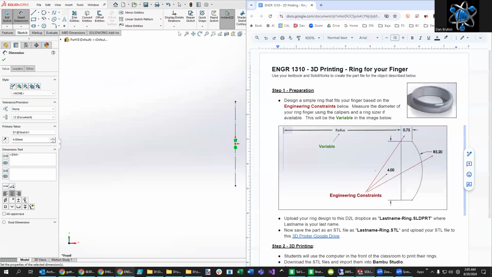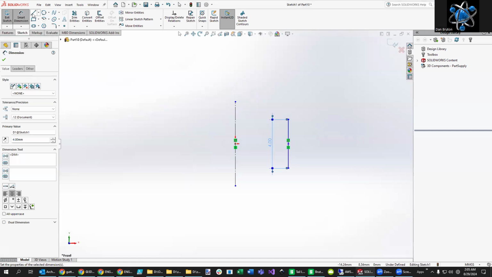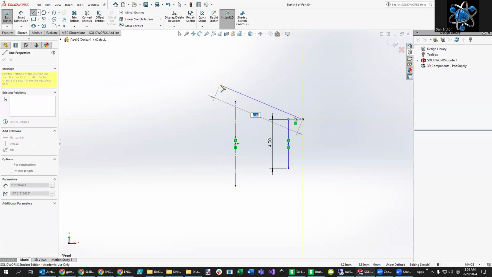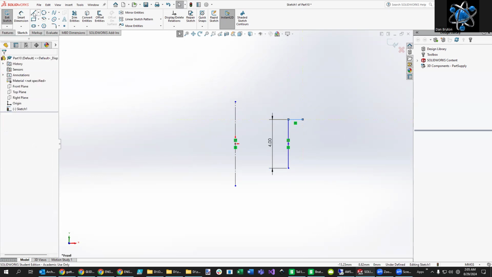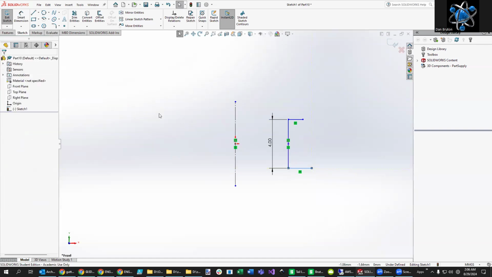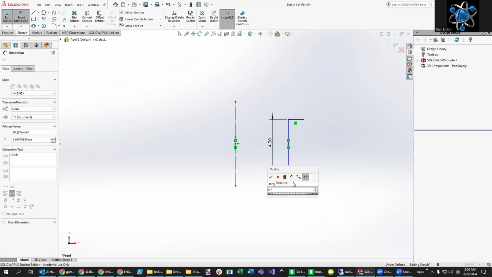Let's see what else we got on our sketch here. 0.75 for the horizontal lines that go here. And notice I have to pick up my mouse and go like that by hitting the escape button. So you don't want to draw here and then come back over to that point. You want to hit escape. Then what we can do is make this 0.75 millimeters, and make this other one the same size.